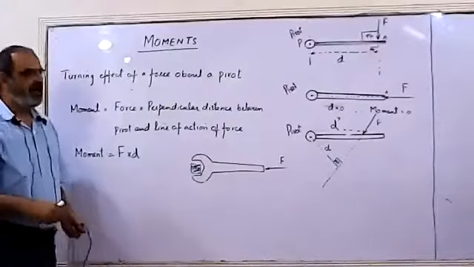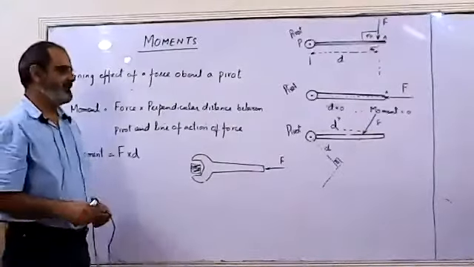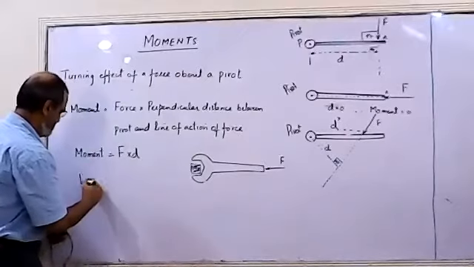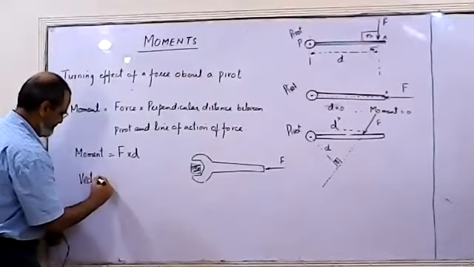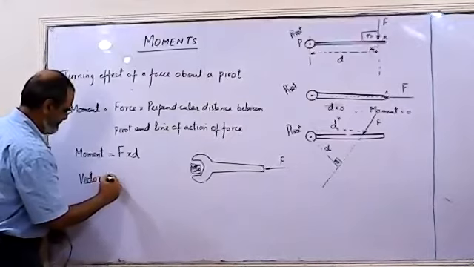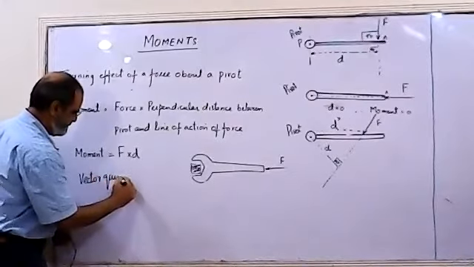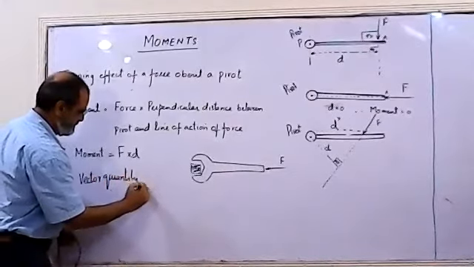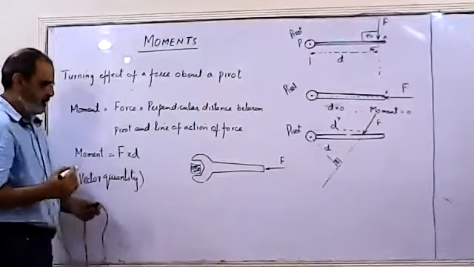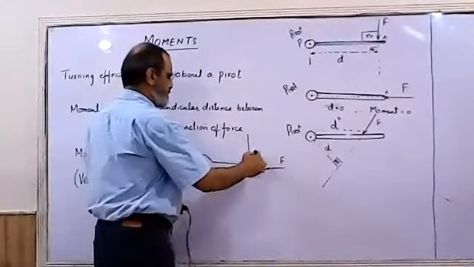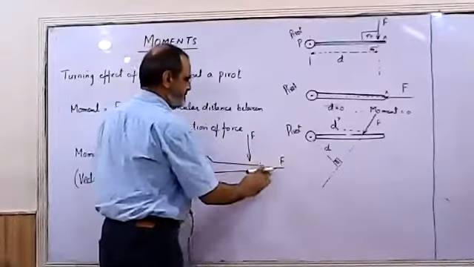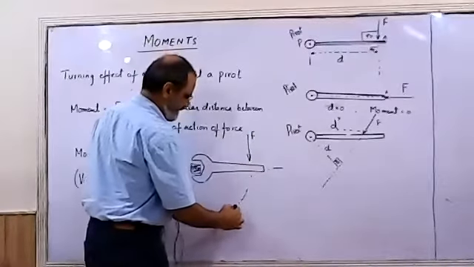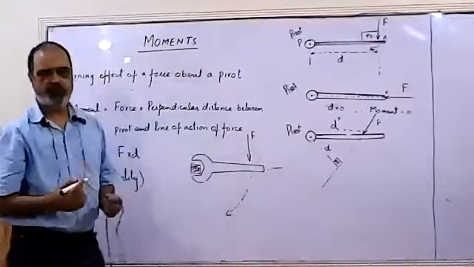Moment is a vector quantity because it has direction. If I apply force over here, it will produce clockwise rotation.